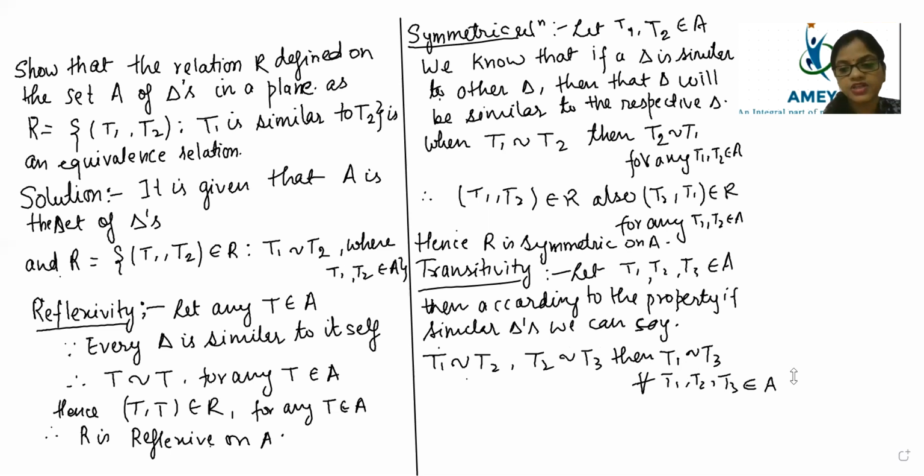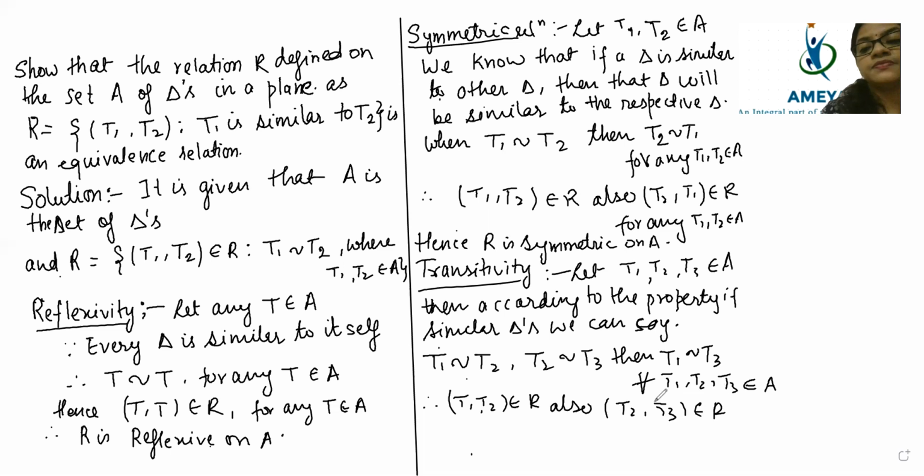I am not changing. Therefore, (T1, T2) belongs to the relation. Also, (T2, T3) belongs to the relation.